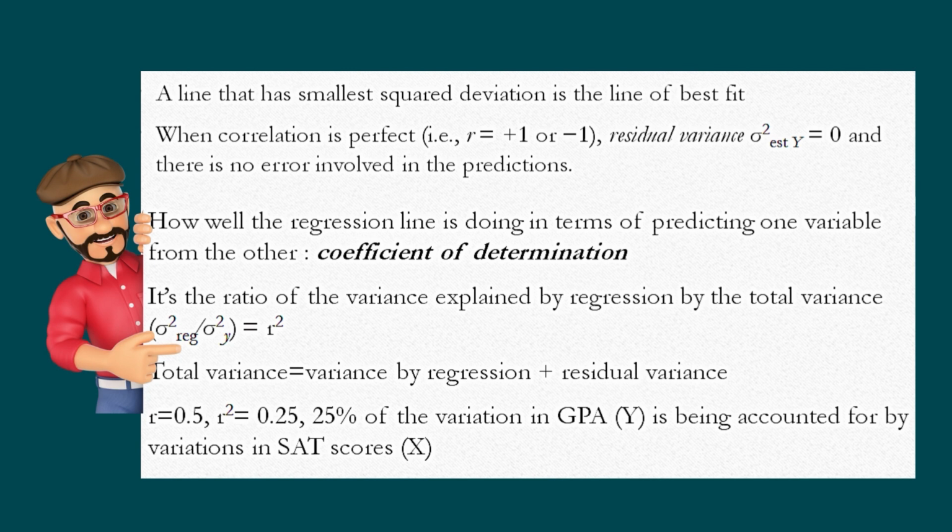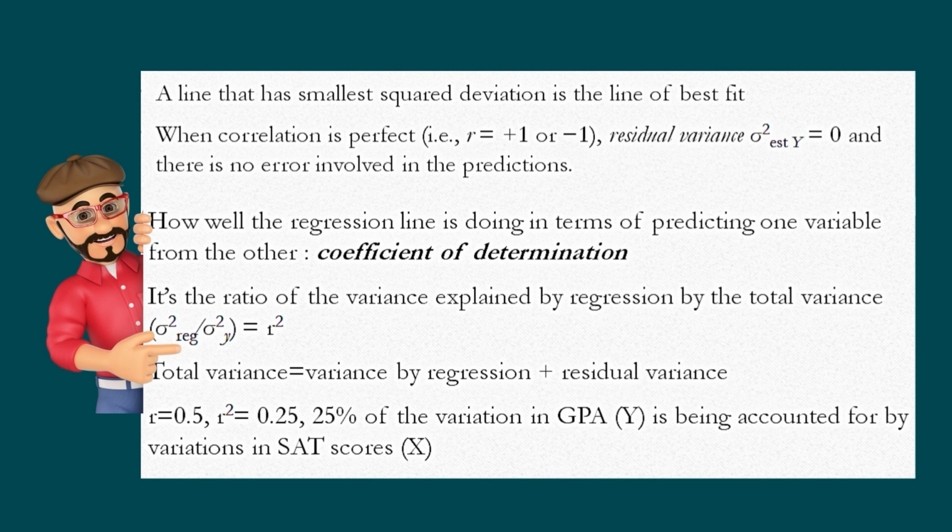For total variance, we have to know the variance which is caused by the regression and the variance which is caused by the error, or the residual variance. When you add them, you get the total variance. The easiest thing is, if you have the correlation, statistically it has been shown that the coefficient of determination is the square of the coefficient of correlation. So you just square it.